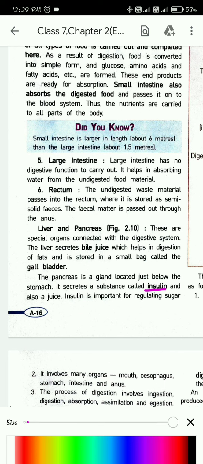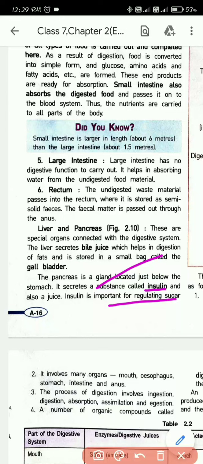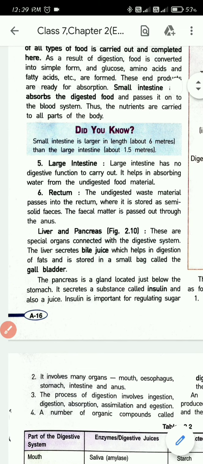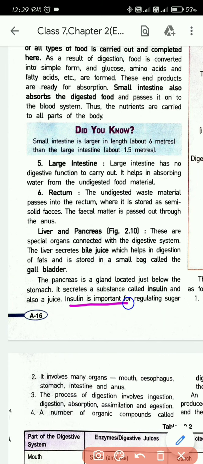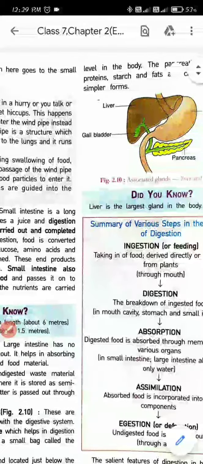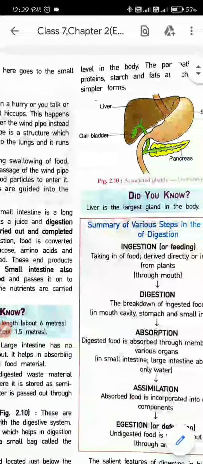Insulin. Why is insulin important? Insulin is important for regulating blood sugar levels. Underline this line: it secretes a substance called insulin. Underline the next line also: insulin is important for regulating blood sugar level in the body.